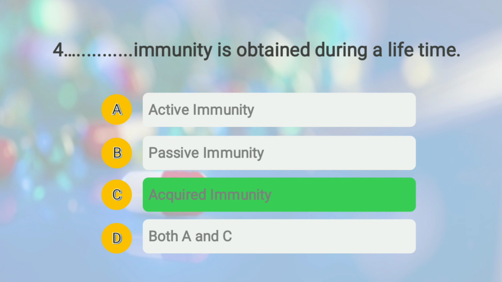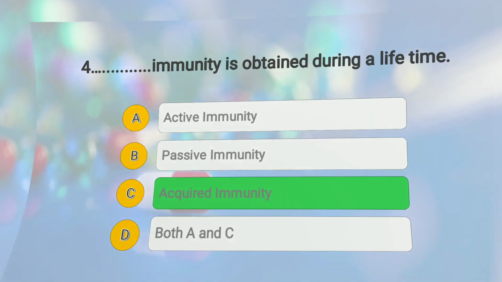So acquired immunity is acquired due to antibodies production, and acquired immunity can be of two types, active and passive. Active is due to antigens and passive is due to antibodies. Moving to next question.